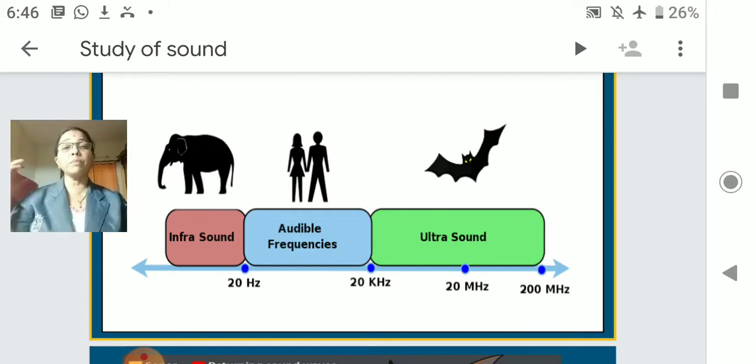Some sound comes from the universe, from space. This sound is very loud, but our ears cannot perceive it. Sounds which have very low frequency, you have understood now, that is oscillation. Why are we taking oscillation? Because of the sound, the particles move. The movement of these particles we call oscillation, and if they move 20 times in 1 second, we call this 20 hertz. If they move 20,000 times in 1 second, we call this 20,000 hertz.